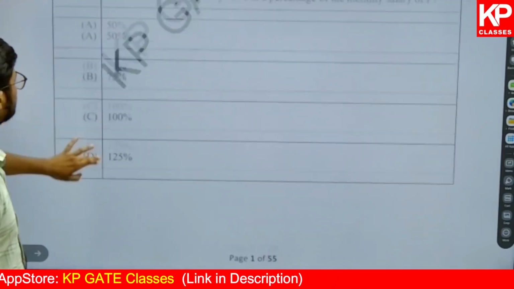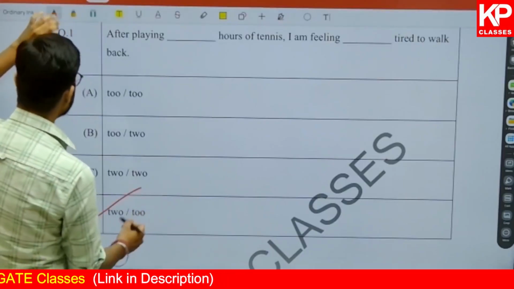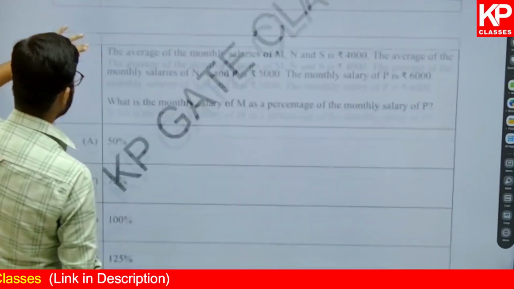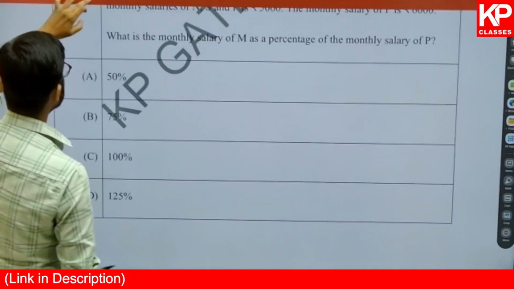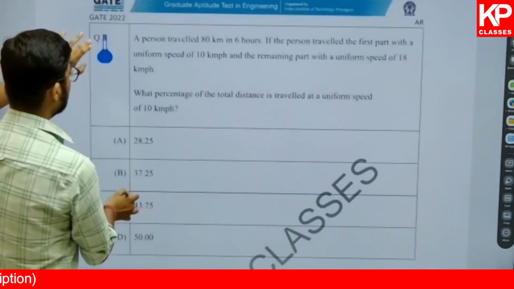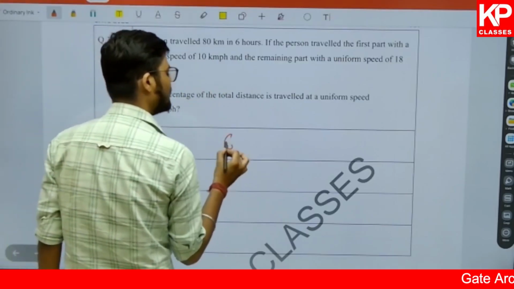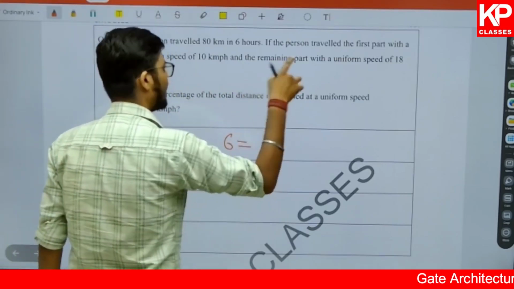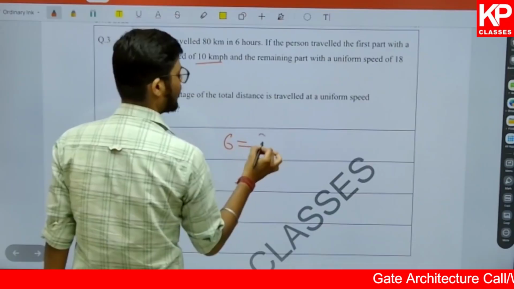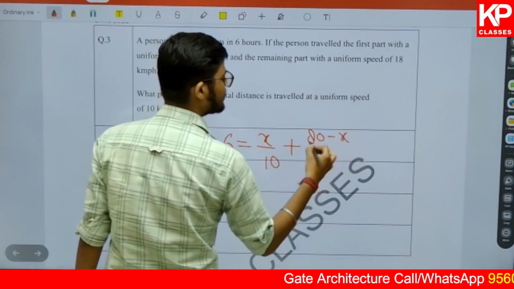Okay, so we have done question number 1. Option D was the correct one. Even without prior knowledge of the subject, we can solve questions like this. And this question is also very basic. Again, the third one: what we have done is make an equation on time, right? So the total time we took is 6 hours. So the time taken at a speed of 10 is x by 10, plus whatever distance is left, 80 minus x, divided by 18.